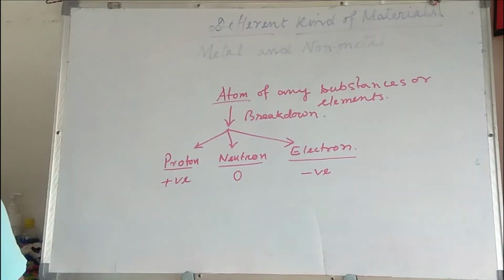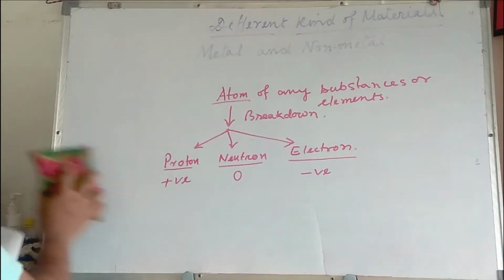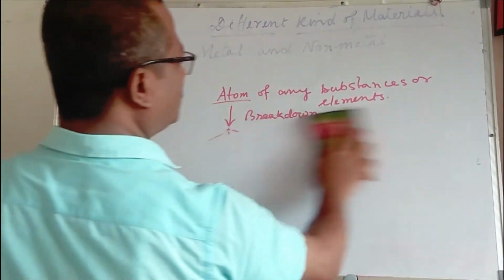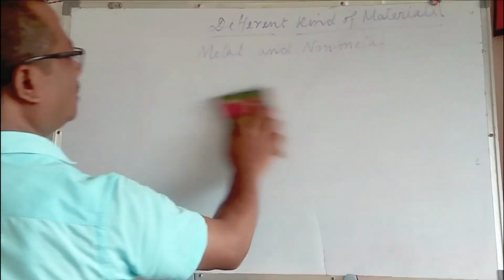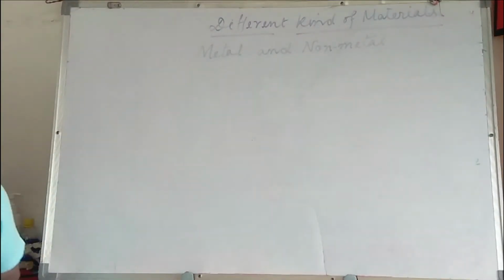So these elements are of different kinds. Some are called metals, some are called non-metals, and some are called metalloids.